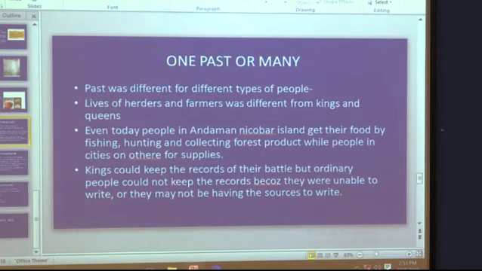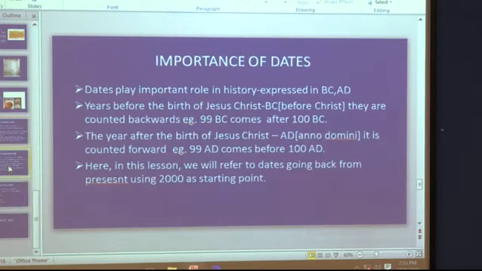Nobody was the same at that time, they were unequal. Now we have seen the importance of dates, how dates are very important in history. Then we have seen how the dates were expressed in BC and AD. BC means before Christ, or before the birth of Lord Jesus, and AD means after the birth of Lord Christ. In BC, dates are counted backwards, and in AD the dates are counted forward.